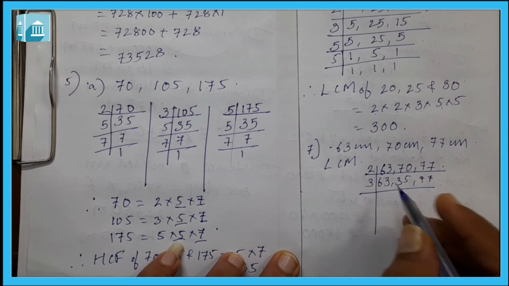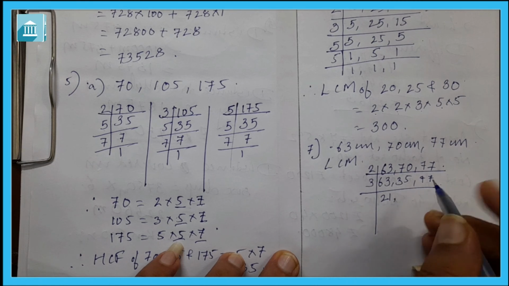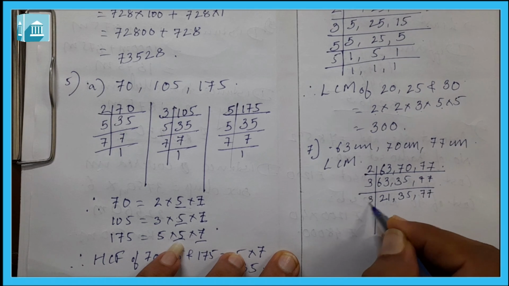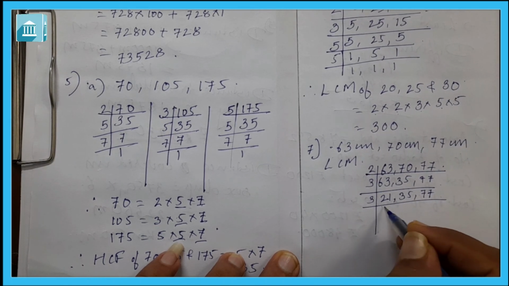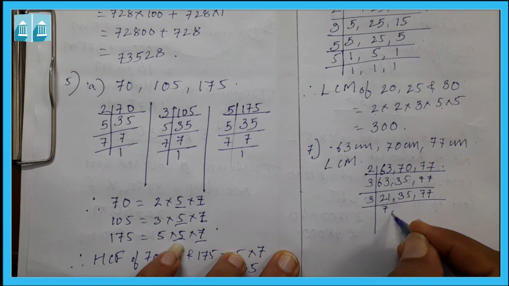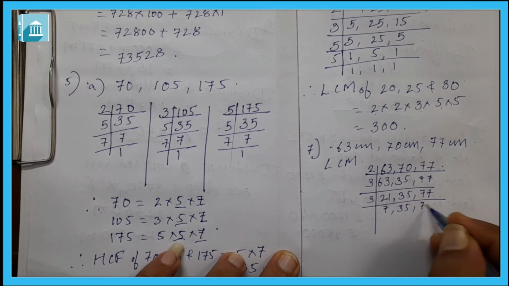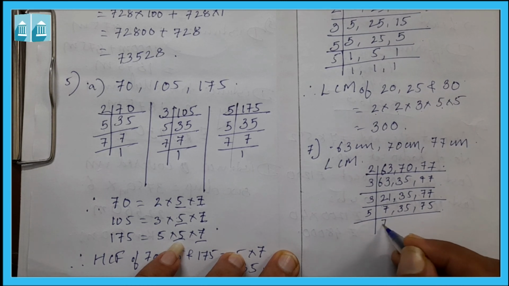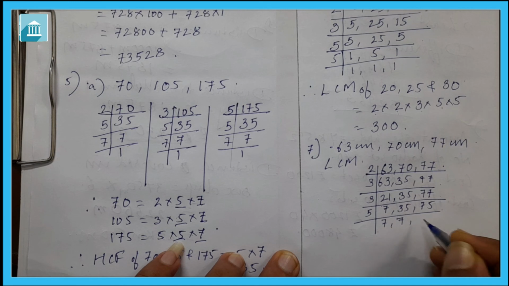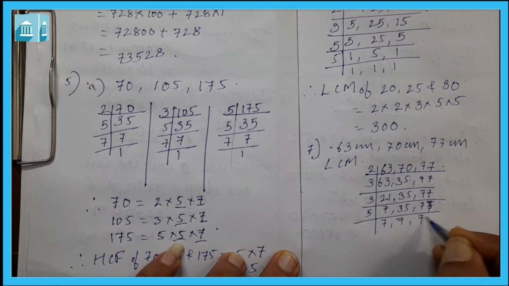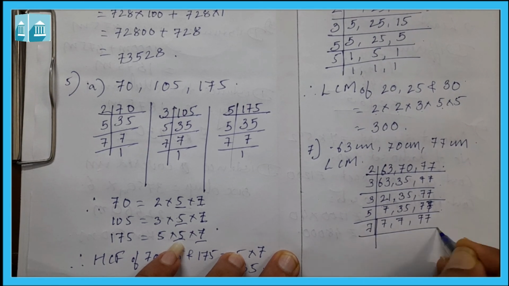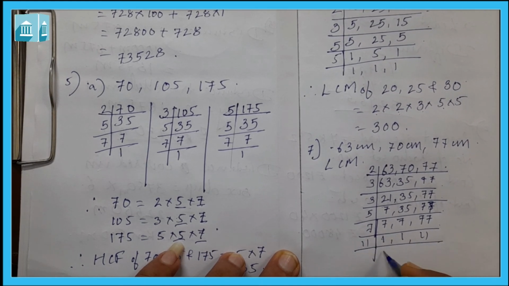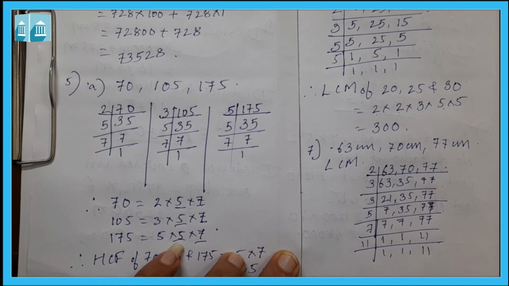Then by 3: it will be 21, 35 and 77 remain as they are. Again by 3: it will be 7, the other two remain as they are. Then by 5: 7 remains, in place of 35 it will be 7, 77 remains. By 7: it will be 1, 1 and 11. Then by 11: it is 1, 1 and 1.